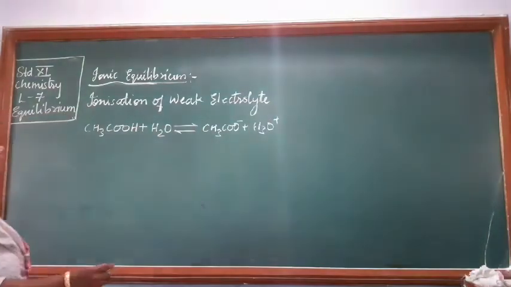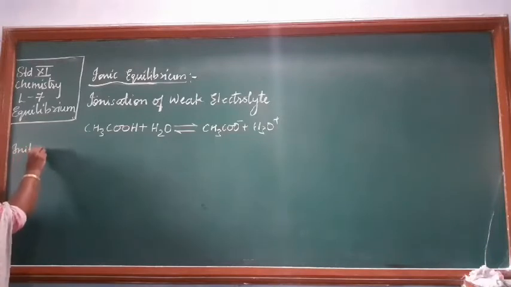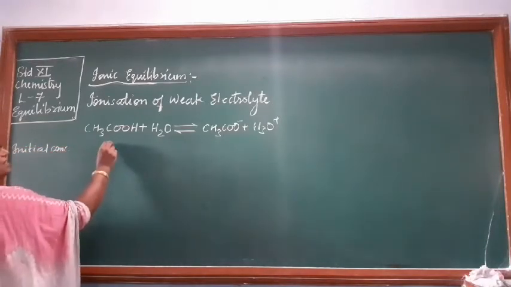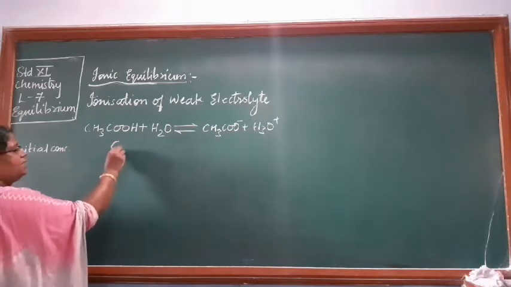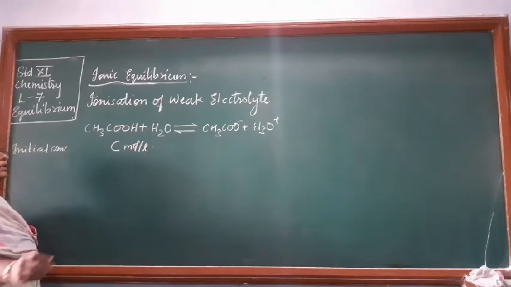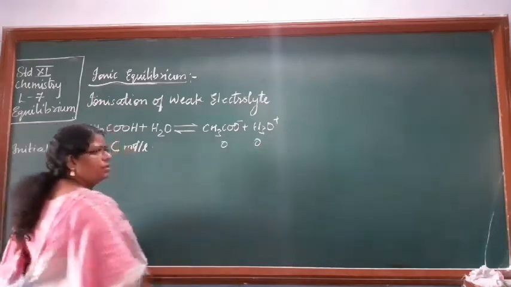Suppose the initial concentration of acetic acid is C moles per liter, so these two products will be 0, 0.